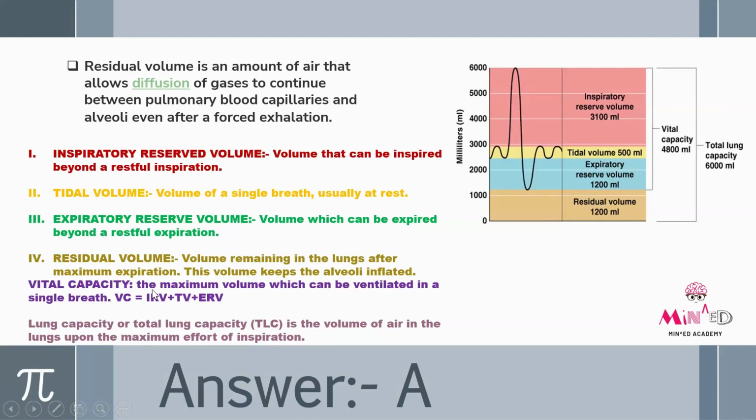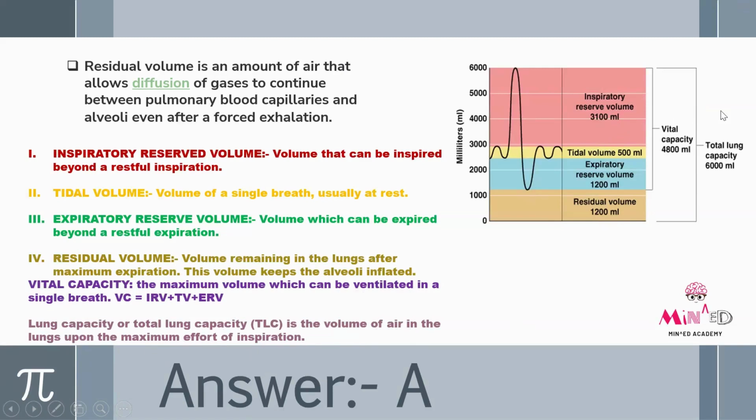Then we have vital capacity, the maximum volume which can be ventilated in a single breath. So VC is equal to IRV plus TV plus ERV. As you can see, its value is around 4800 ml. Then total lung capacity, TLC, is the volume of air in the lungs upon the maximum effort of inspiration.